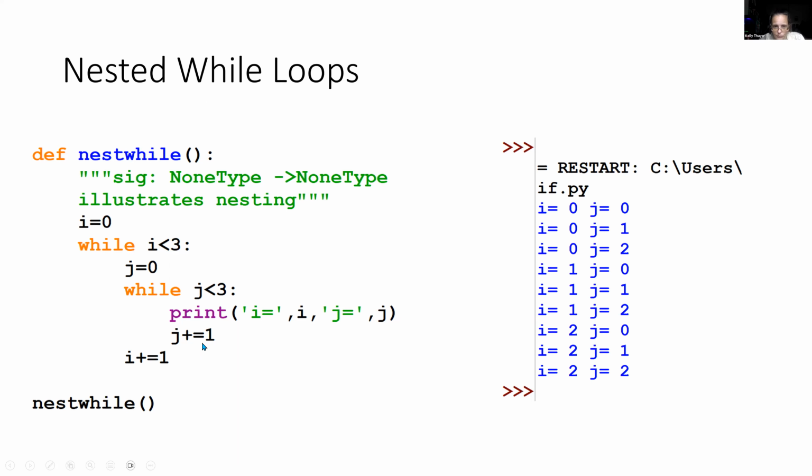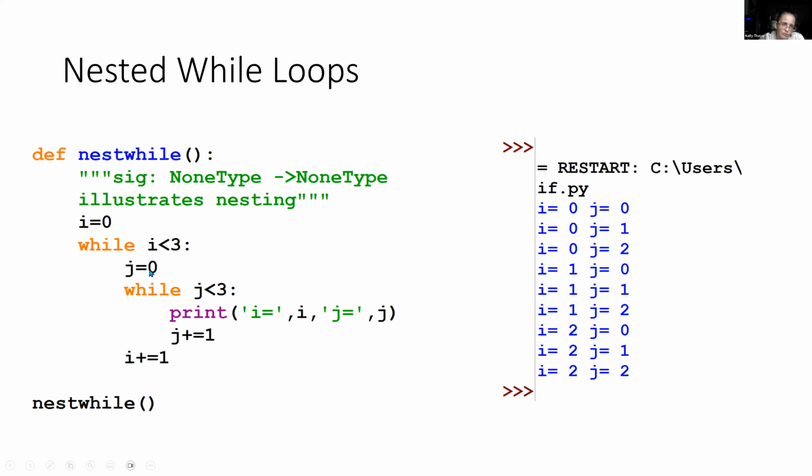So the inner loop terminates, and we go to the first thing outside the loop, which increments i. But don't forget, the outer loop is still running. So i increments up to 1, and we go back to the top of this while loop, and it all starts again. Now j is set to 0 again, and is j less than 3? Yes, it's 0. So i is now 1 and j is 0. In a similar way, j cycles through its values until it gets up to 3, which terminates this loop before the printing. Then we go to i plus equals 1 to increment i up to 2, and we go back to the top of the loop, and the whole thing goes all over again.